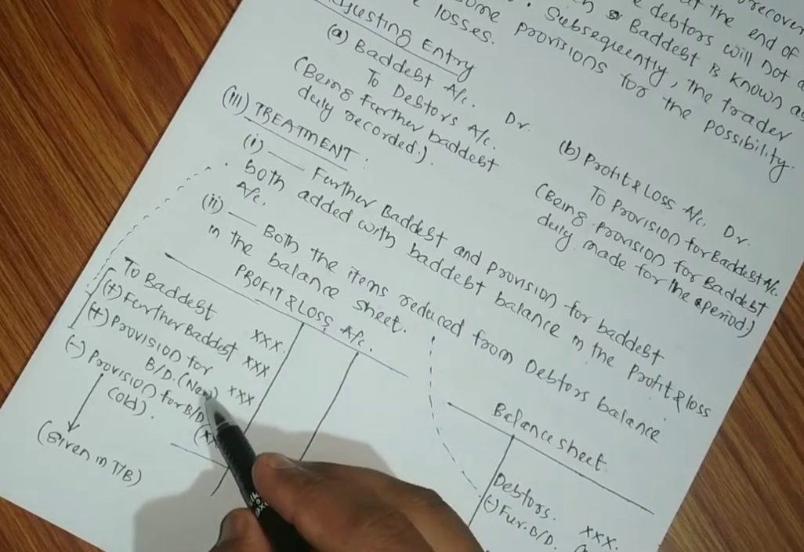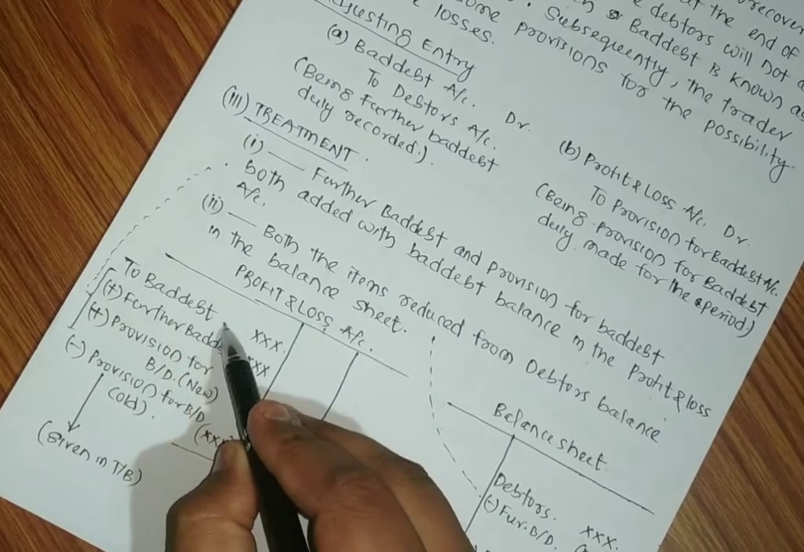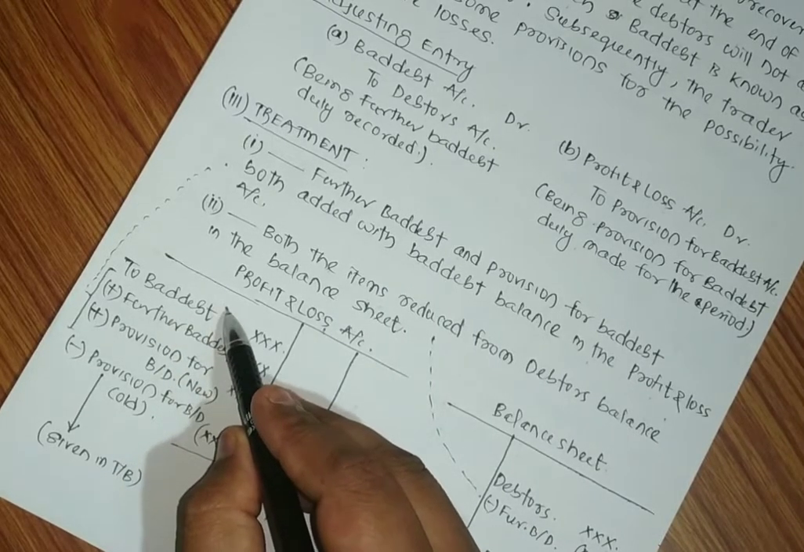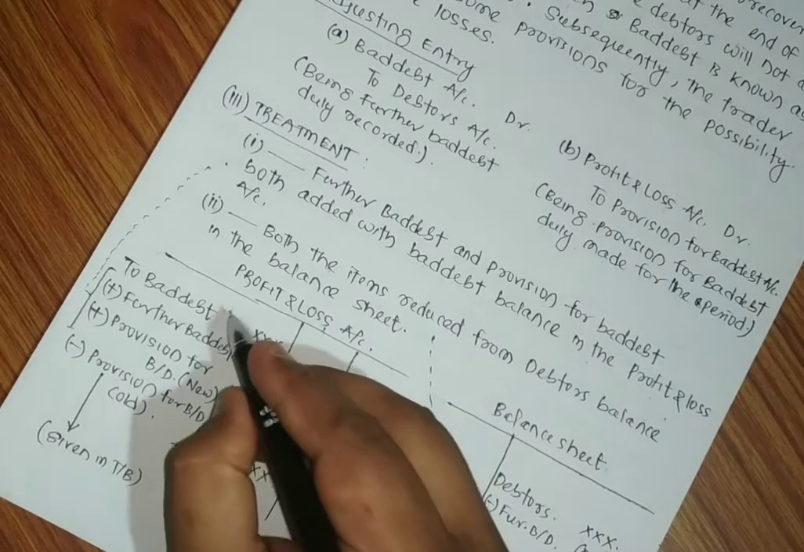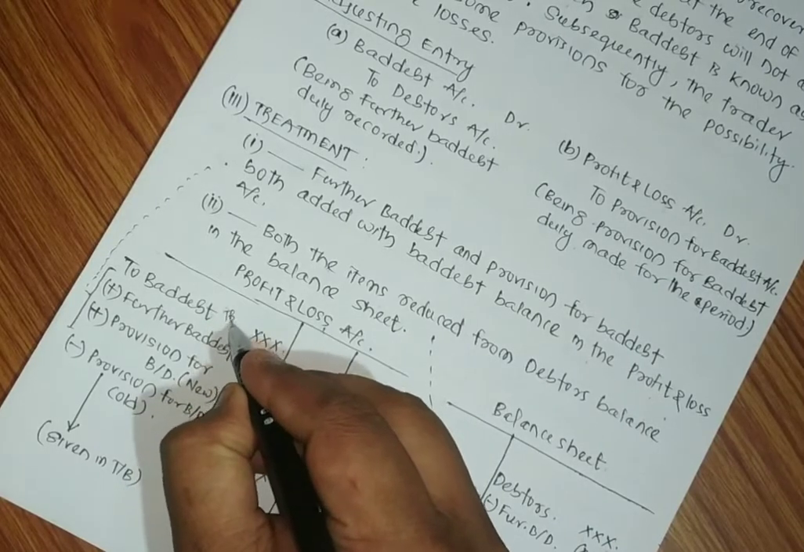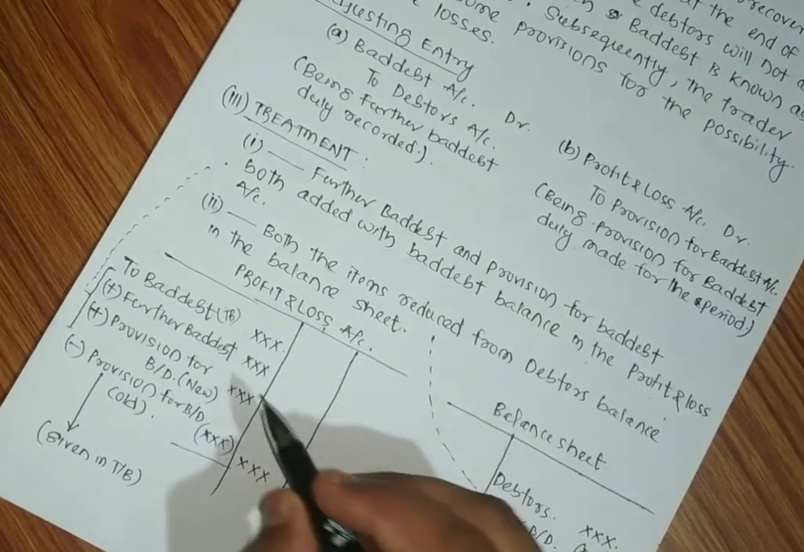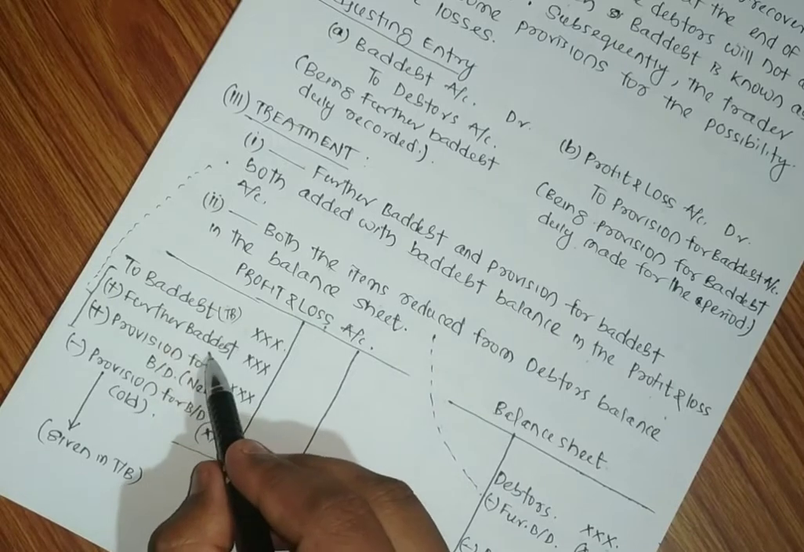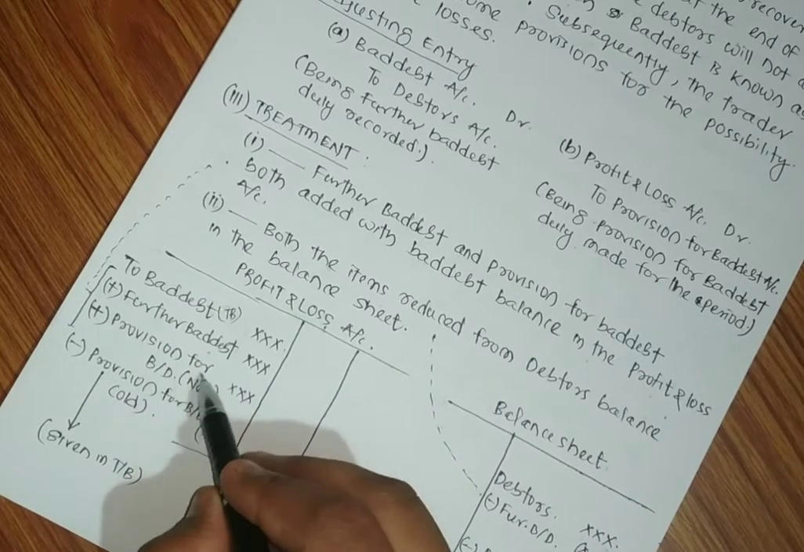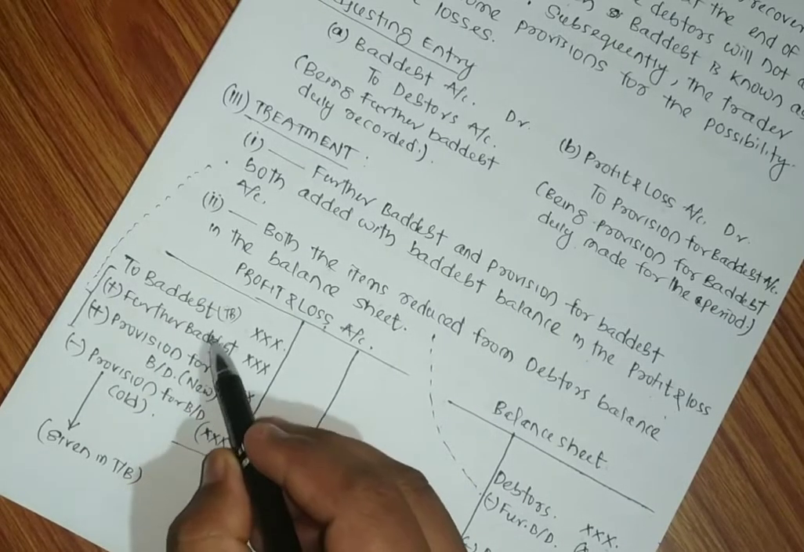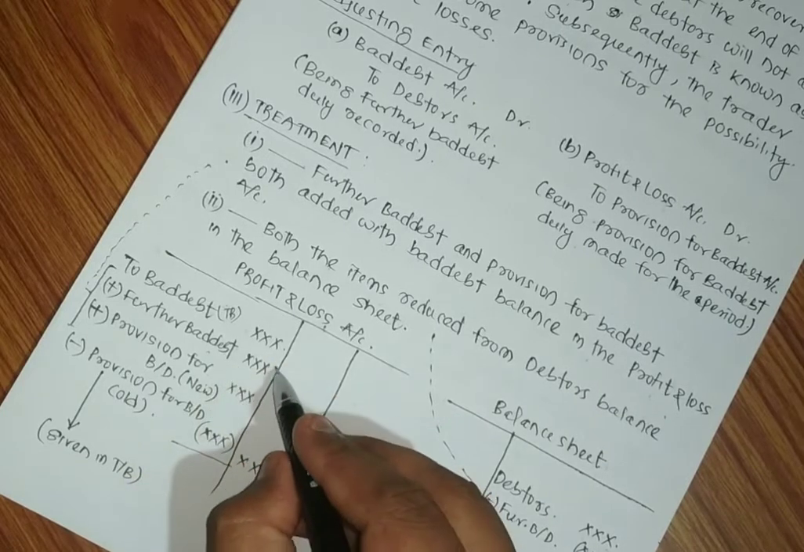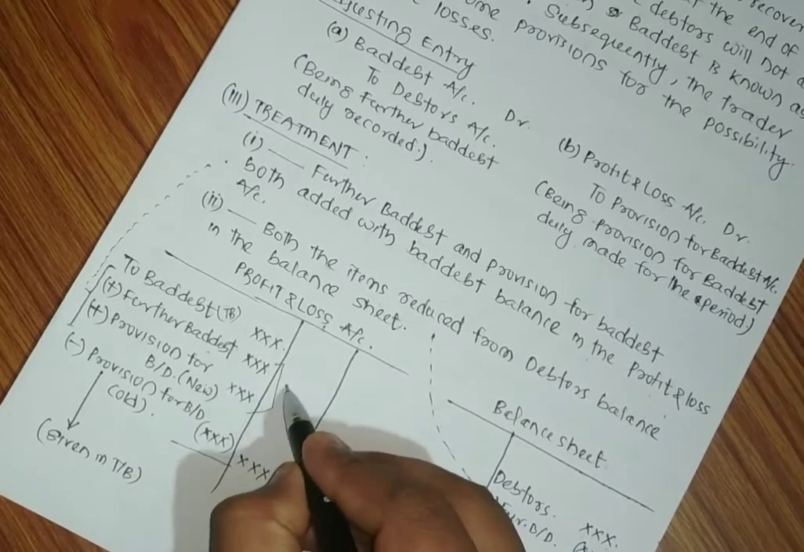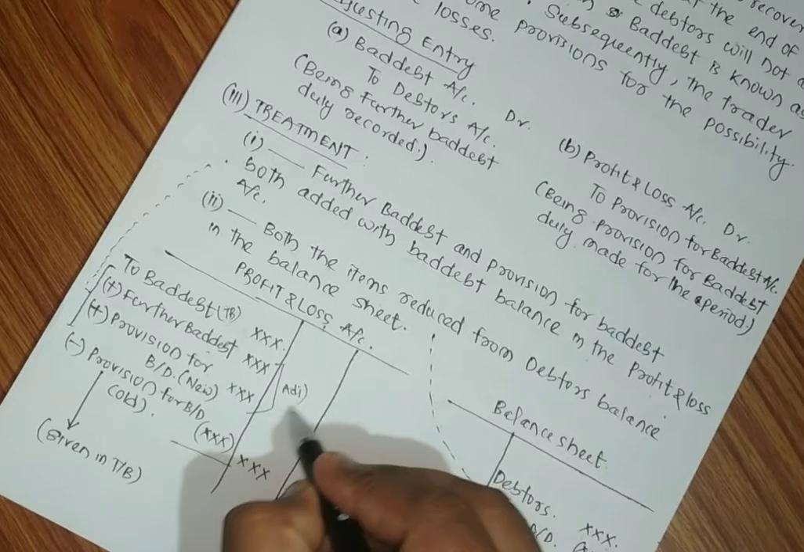See, in the profit and loss account, the bad debt which arises during the year is known as this bad debt. It is given inside the trial balance. So this figure comes from the trial balance. Now we have to add further bad debt and the provision for bad debt, which is also known as new provision. These two items are given in the adjustments.